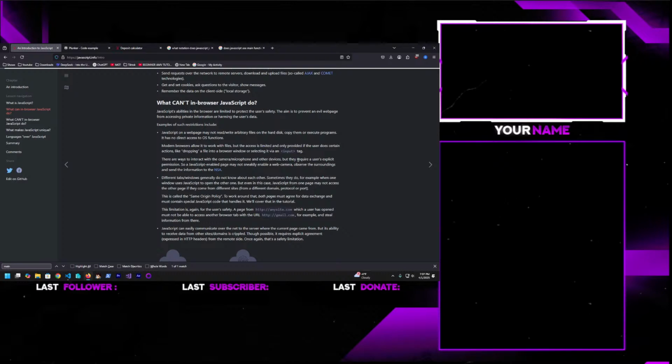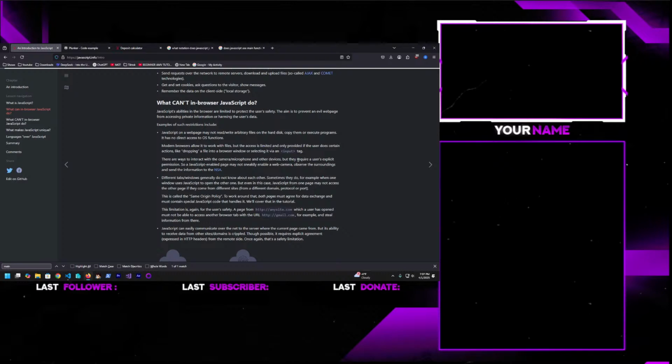Modern browsers allow it to work with files, but the access is limited and only provided if the user does certain actions like dropping a file into a browser window or selecting it via an input tag. There are ways to interact with the camera, microphone, and other devices, but they require users' explicit permission. So a JavaScript-enabled page may not sneakily enable a web camera, observe the surroundings, and send information to NSA.